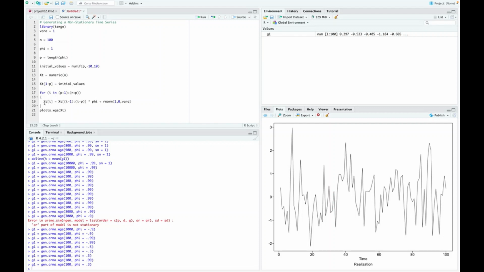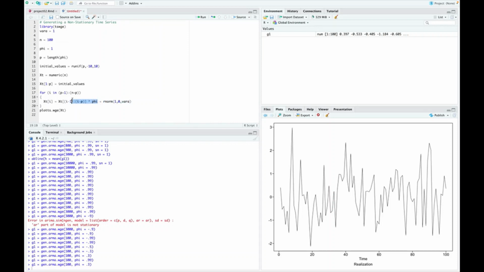So we'll have an array of 1 here. So that's xt1, the next observation, or the next piece of the realization, will go from I minus 1 to I minus p times phi plus rnorm 1. So this is the random piece.